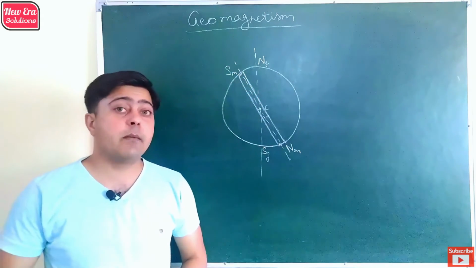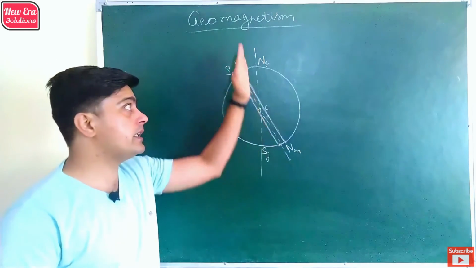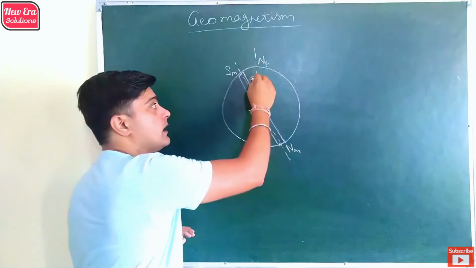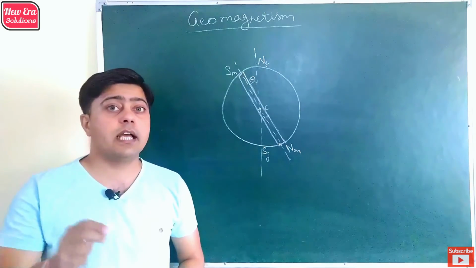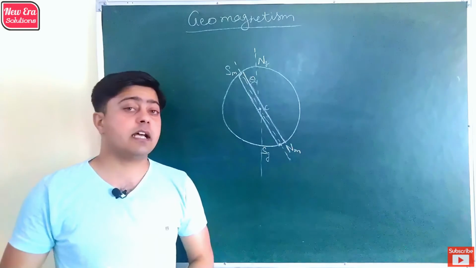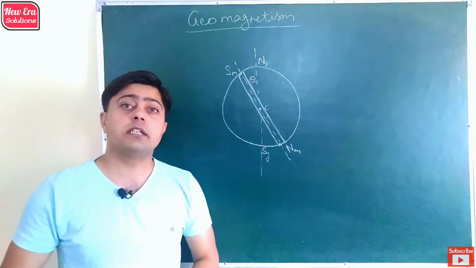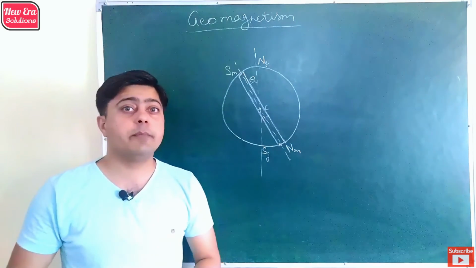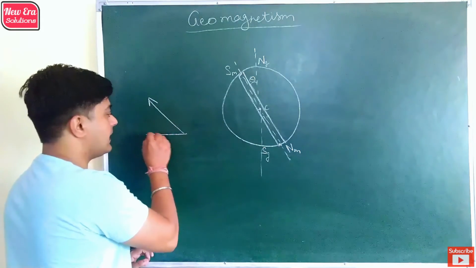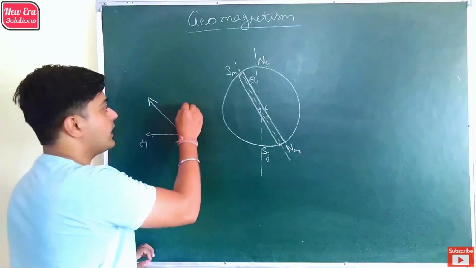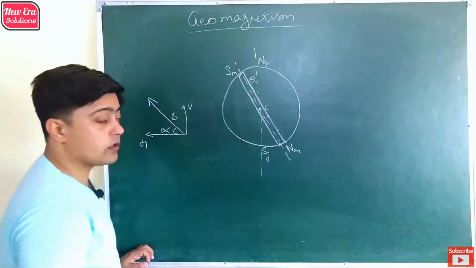The next term is magnetic declination. It is the angle between the magnetic meridian and the geographical meridian of the Earth. The next term is magnetic inclination, which is known as the angle of dip. It is defined as the angle between the total magnetic field of the Earth and the horizontal component of the magnetic meridian. So the total magnetic field of the Earth, which makes an angle with the horizontal component of the magnetic meridian, is called the angle of dip.